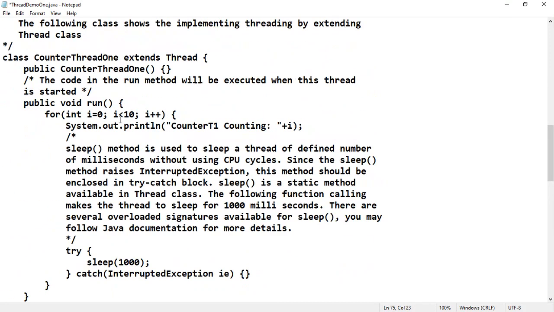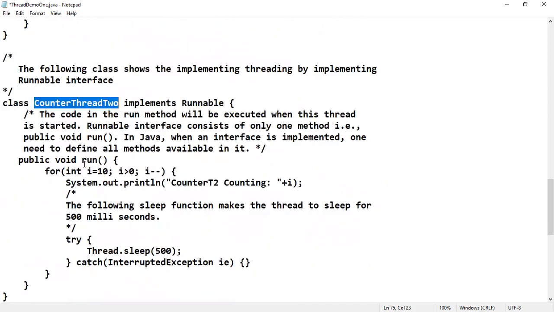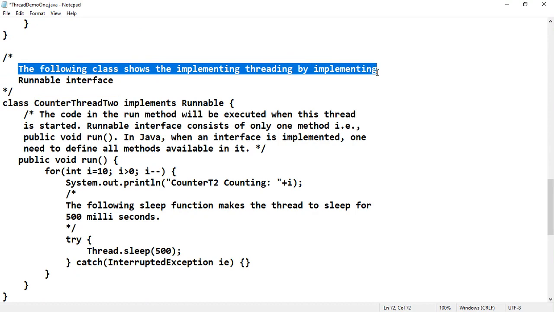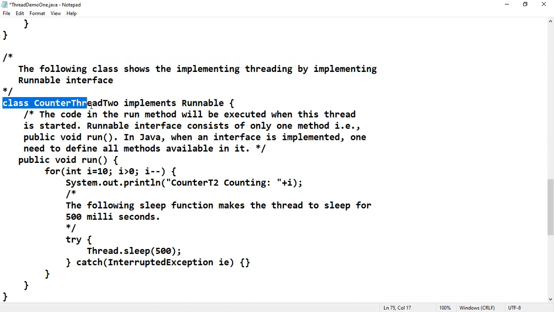Previously it is CounterThread1, which is extending the Thread class. This particular class is especially written to demonstrate that a thread can also be implemented using the Runnable interface. The following class shows implementing a thread by implementing the Runnable interface. So that is class CounterThread2 implements Runnable.